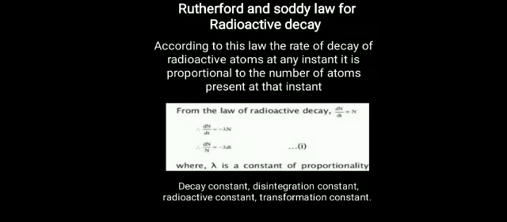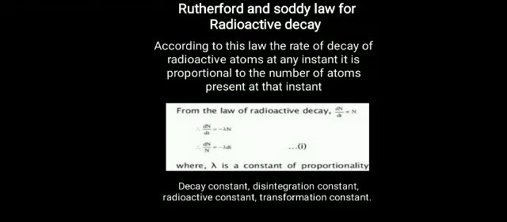Now we know whenever we show a proportionality, we can remove that proportionality and introduce a constant. So we have introduced a constant, that is dn by dt is equal to minus lambda n. We have introduced that lambda. Now why do we use this minus sign, or where does the minus sign come from? Actually it is a decay process. So as time passes, what happens? The number of atoms decreases, right? So to show that, we have introduced that negative sign.